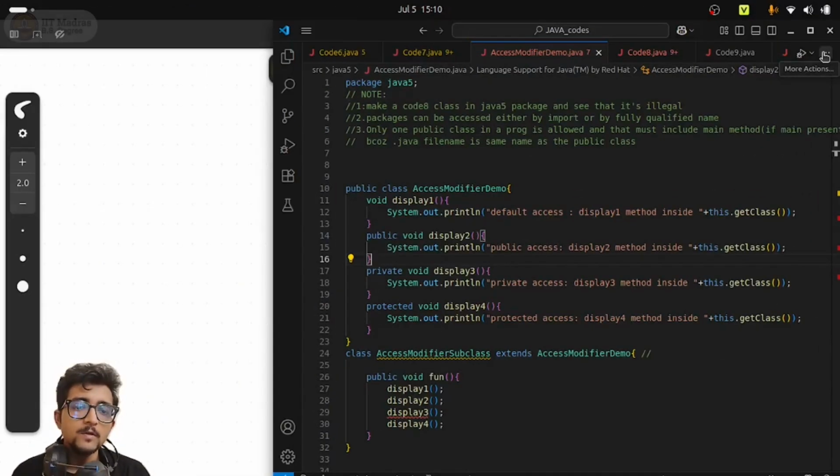Welcome all of you to part 2 of the week 7 code walkthrough sessions. In this session, as promised, we will discuss packages, followed by assertion and logging. So let's dive into the session.